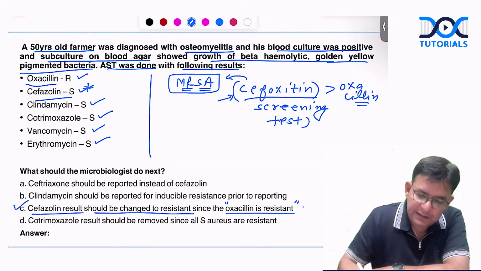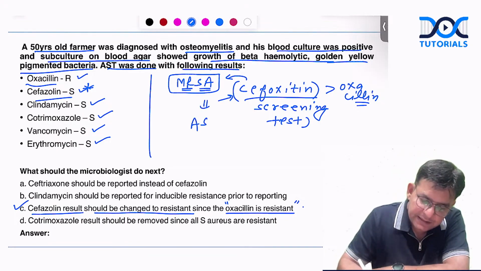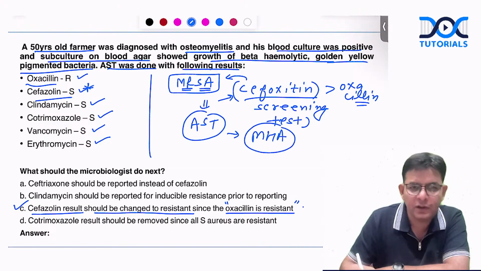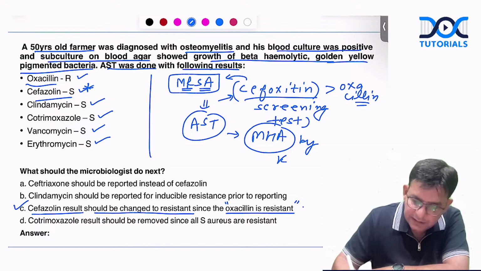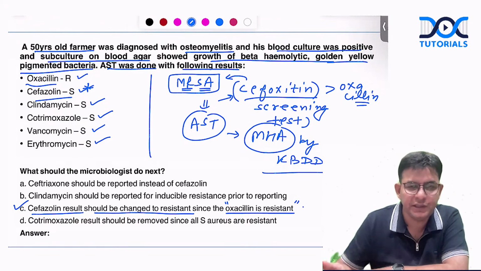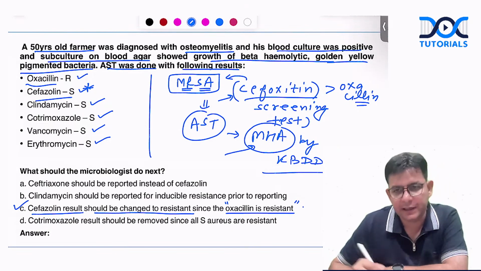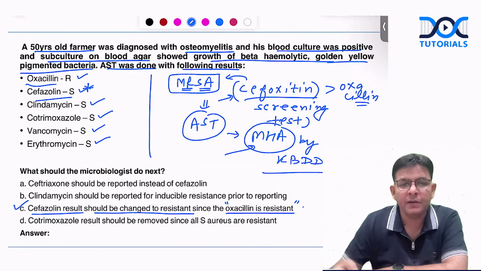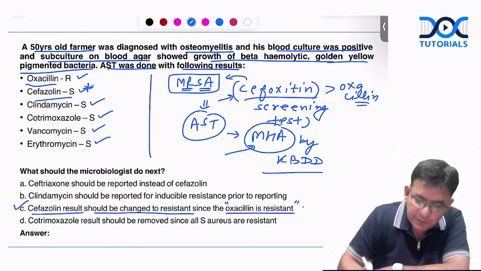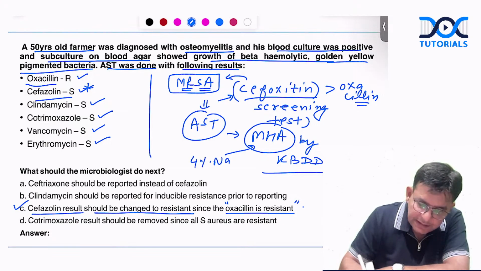Important is that this particular antibiotic testing, AST testing, is also done on the MHA, that is Mueller-Hinton agar. By which particular method, guys? KBDDT. What is KBDDT? Kirby-Bauer disk diffusion test. And in this particular MHA plate, what you add? In this, you add 4% NaCl.